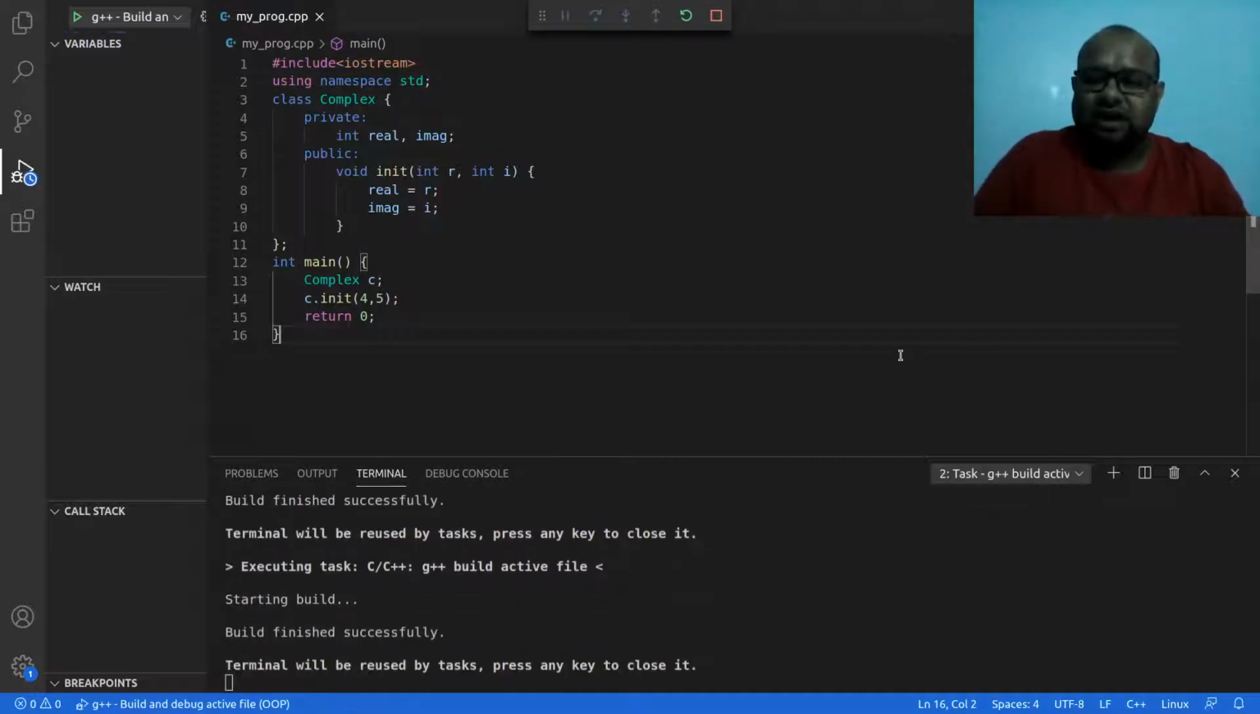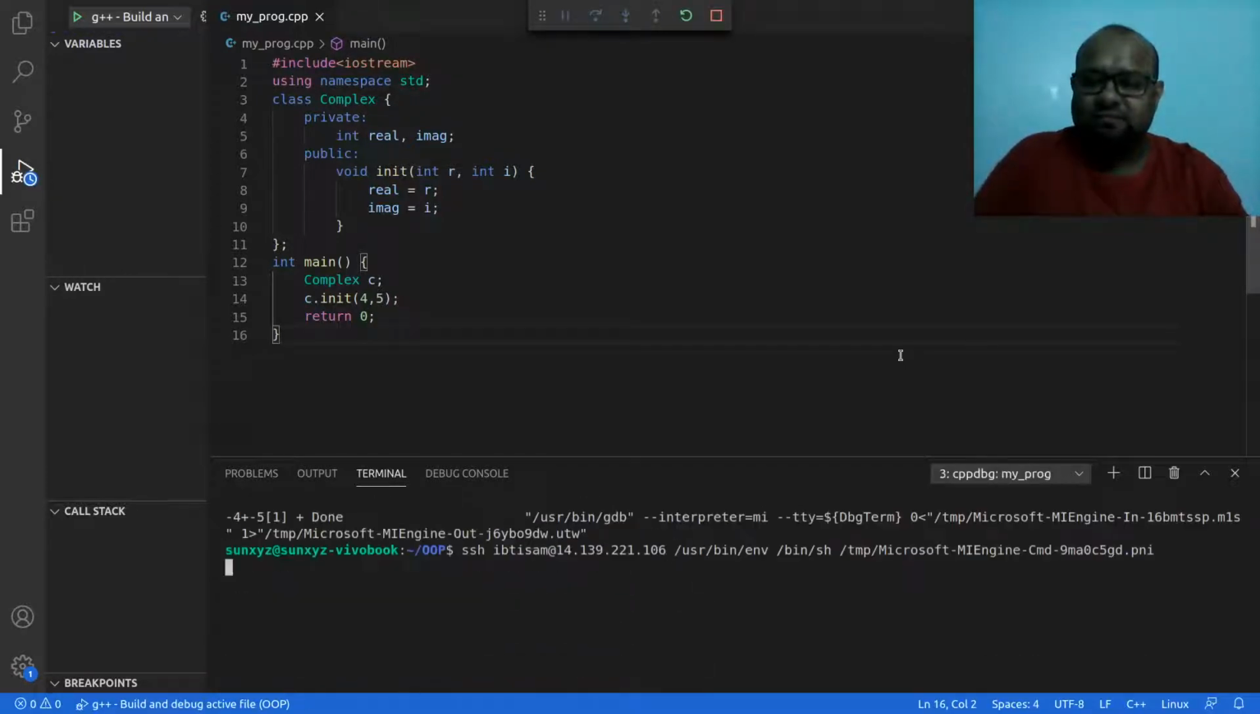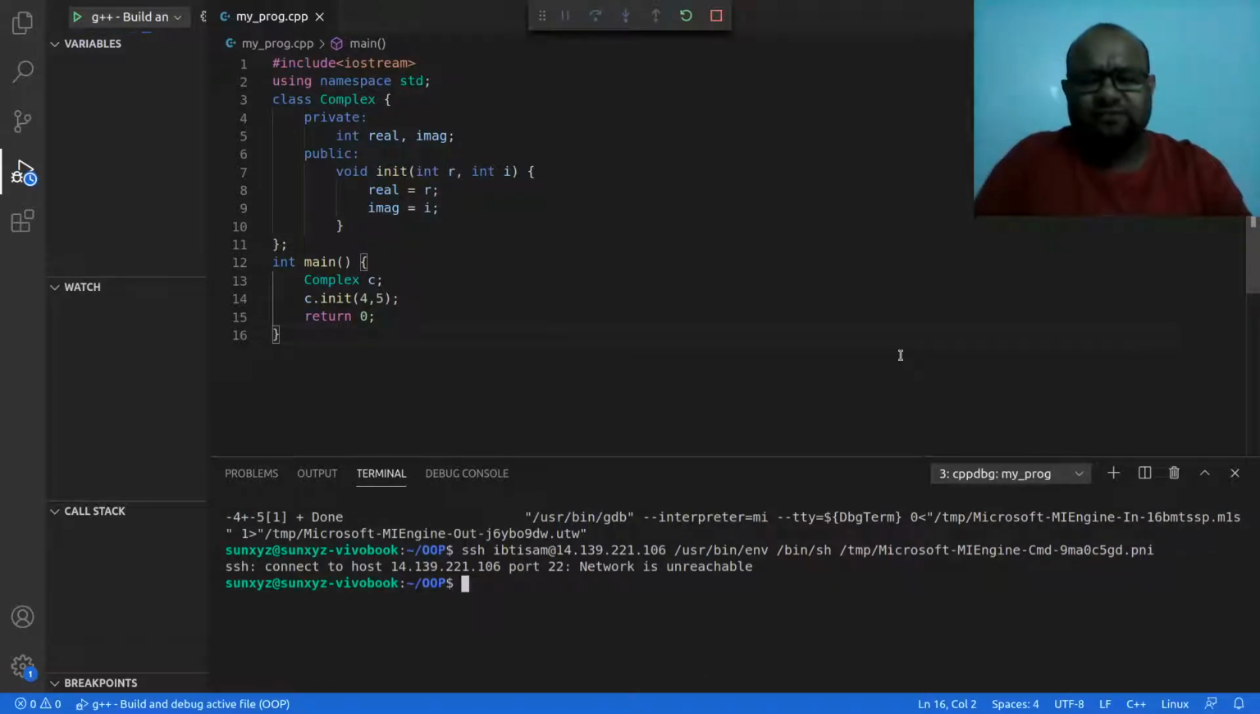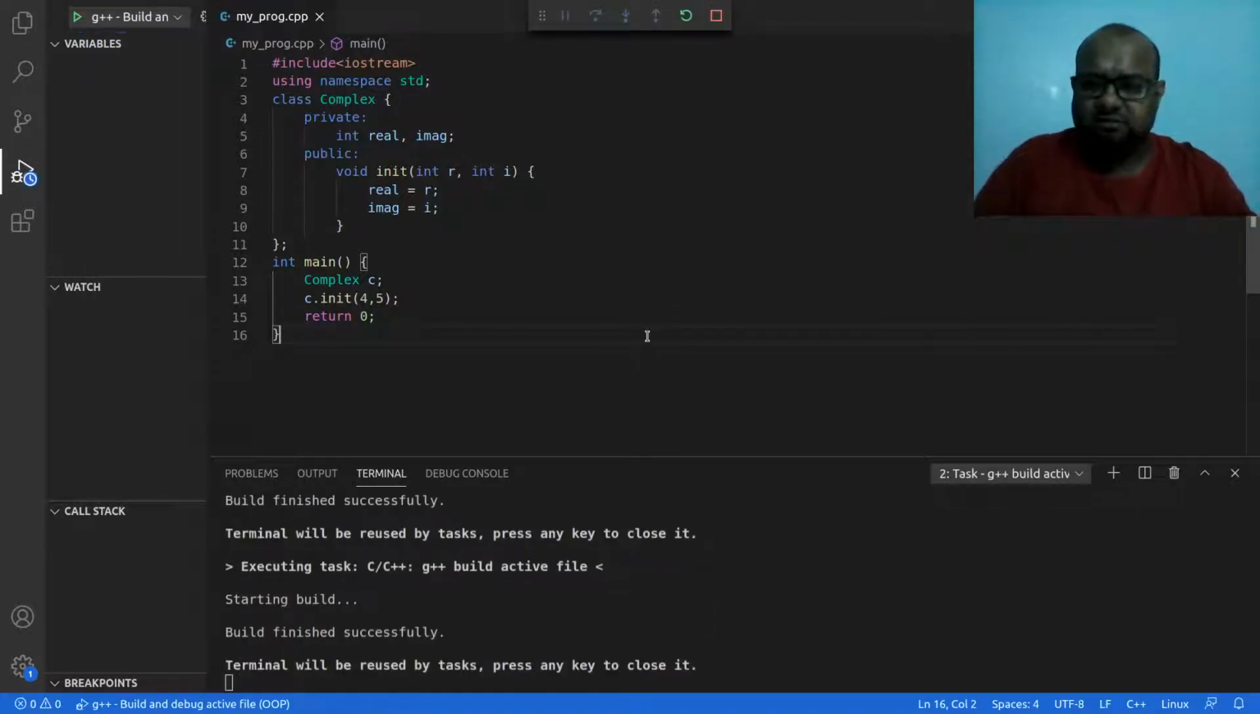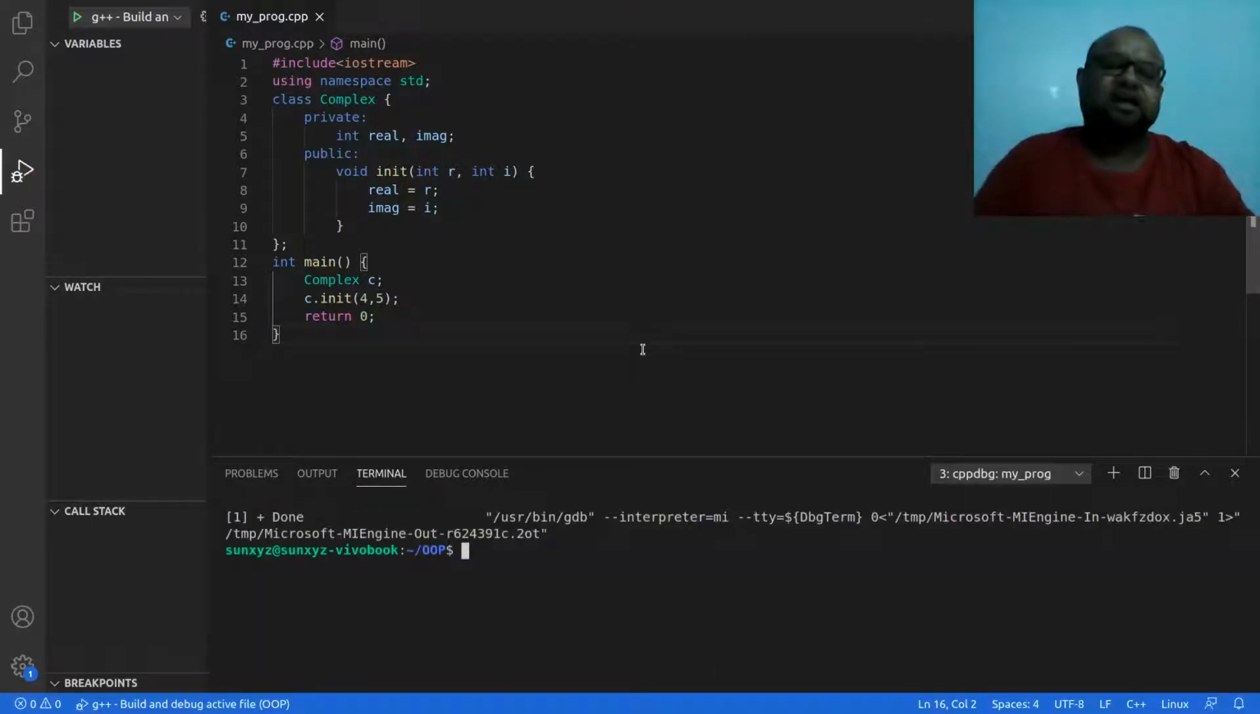So I am going ahead and compiling this program, and I have compiled it successfully, I hope. What is the problem here? Okay, going ahead and compiling this program again. Yes, I have compiled it successfully. Alright, so this is what I have.